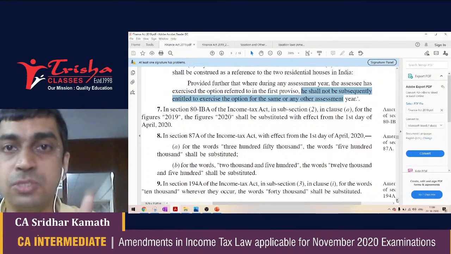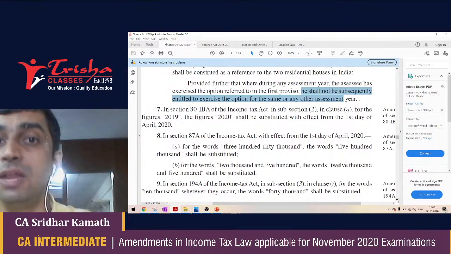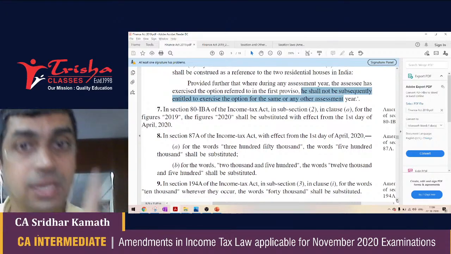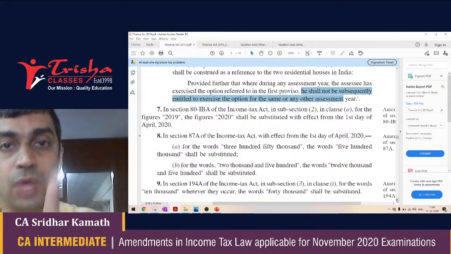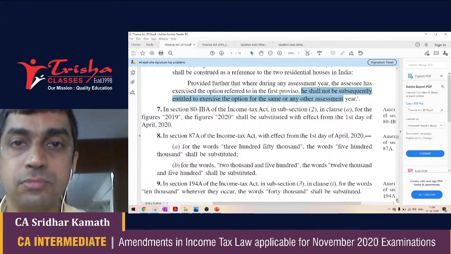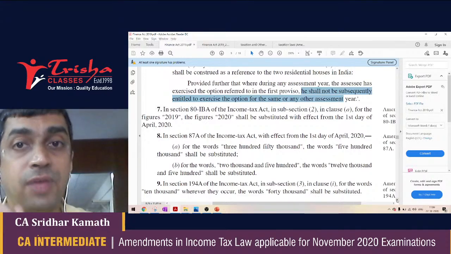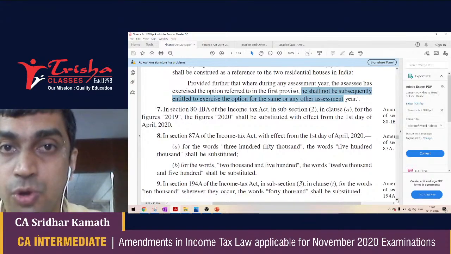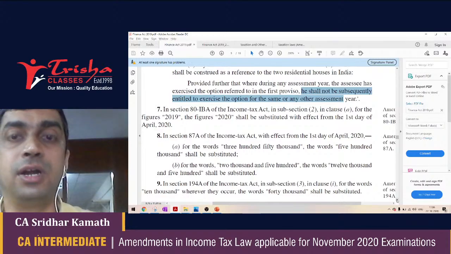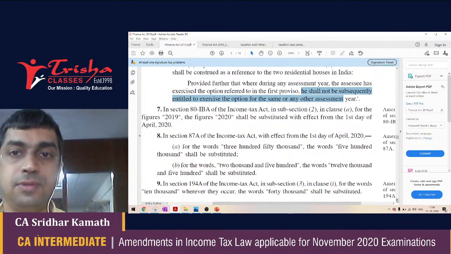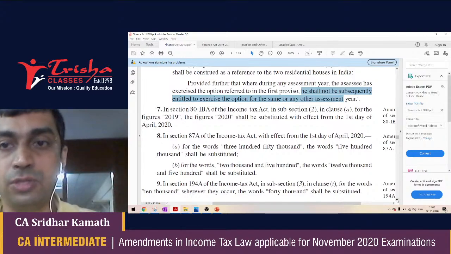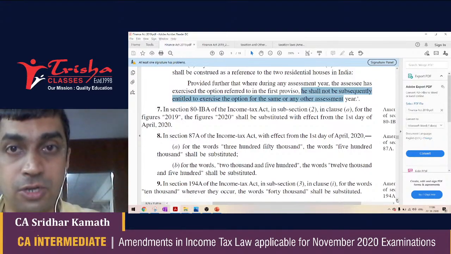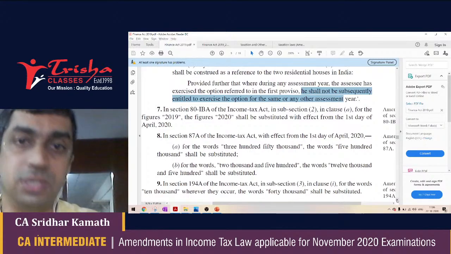The difference in income is only 11 rupees. B has an income more than A by only 11 rupees. But A gets a rebate of 12,500. Tax payable is 12,500, rebate is 12,500, tax payable is 0. But B at 5 lakh 10 rupees has to fork out 12,500 plus 4% cess. Understand this anomaly that exists in the law. We cannot comment on the anomaly. We cannot comment on the legal provisions, but that's what the law is.